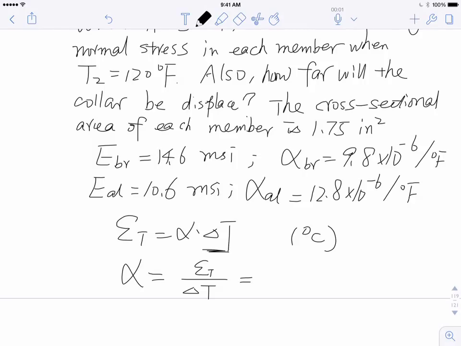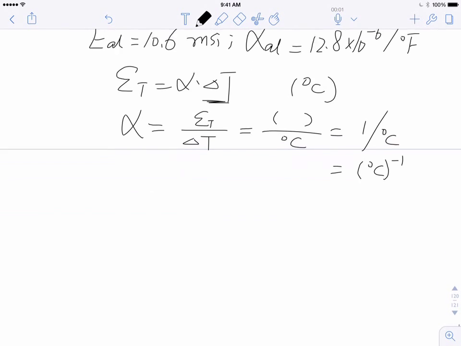Unitless, right? There's no unit at all. So what is the unit for delta T? Like we mentioned, degrees C. Therefore, the unit for alpha is just 1 over degree C, because it's unitless over degree C. Sometimes people like to write it as degree C inverse. They're the same thing, as you can see.